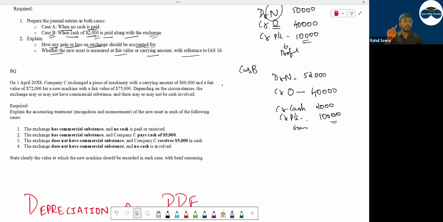Write down the data. Write down the basic question. Don't copy paste the question in your book. Write down what is required. Carrying amount क्या है? Fair value क्या है?